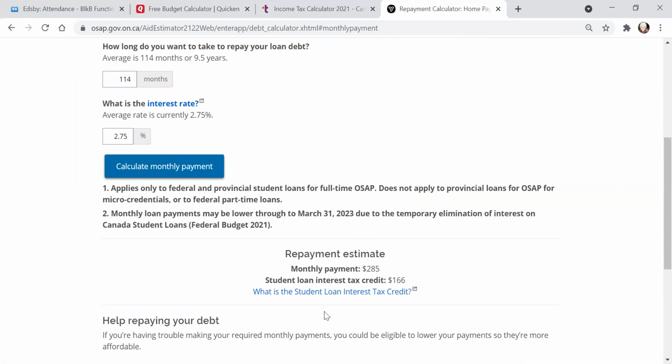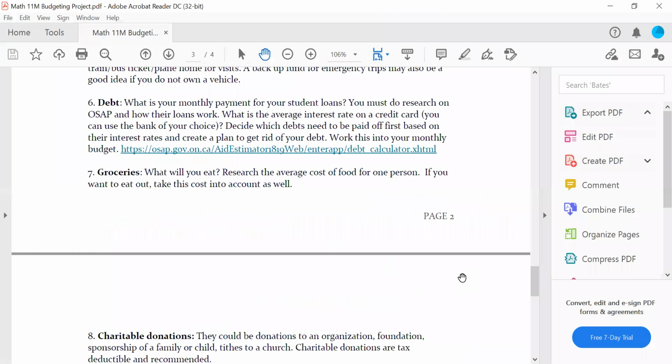Okay. For the credit card debt, you guys can choose whatever bank you want to go with. Maybe ask your parents. Do they bank at TD, Scotiabank, Royal Bank of Canada, whatever, it doesn't matter, but you need to look around and see what's the normal interest rate and how do you pay that back, because you also have a credit card debt. In here, I have decided which debt to pay off first. The one with the higher interest rate, you're going to want to get rid of first, and it is more than likely going to be your credit card. So even put that in your information, think it through, pay off the highest interest rate first.